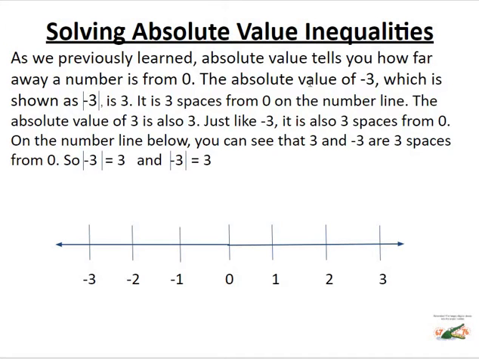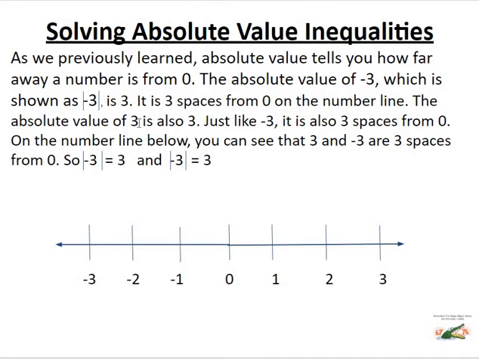So the absolute value of -3, which when you see that, it's going to look like this, the -3 with these two lines on either side of it. The absolute value of -3 is 3. So here's -3 down here. All absolute value is asking you is how far is this from 0? So 1, 2, 3 spots from 0. So the absolute value of -3 is 3.